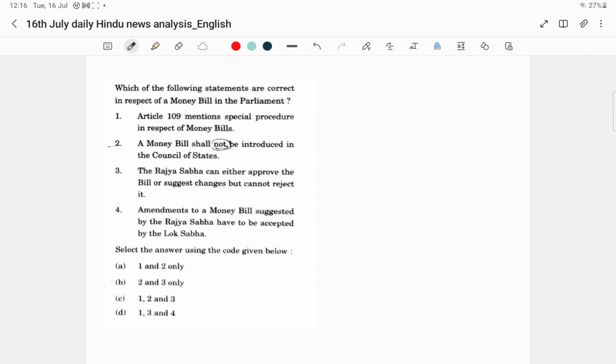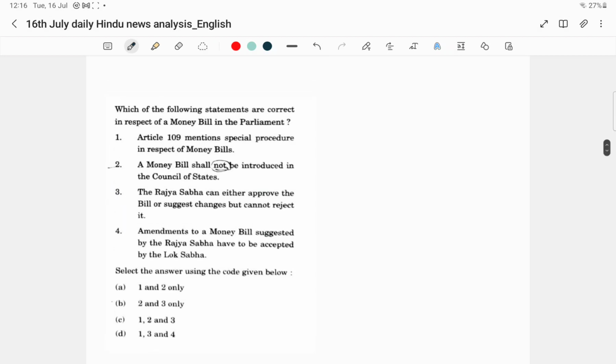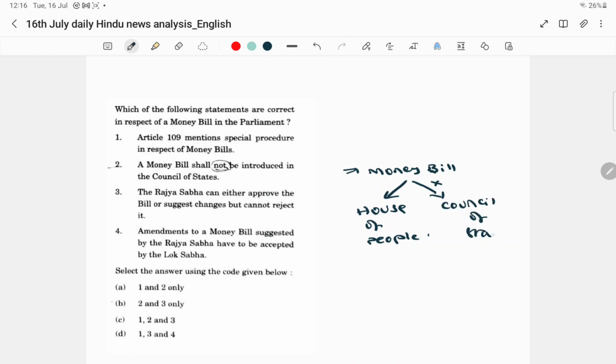First point, maybe let us assume that you are not aware of this particular article. Okay, let's keep that point aside. See the second point: a money bill shall not be introduced in the Council of States. I hope now you are aware that a money bill is that bill which should be introduced only in the House of People, that is Lok Sabha, and it should not be introduced in the Council of States.